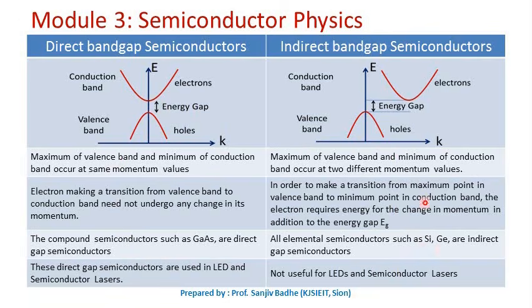These indirect gap semiconductors, silicon and germanium, are not useful for fabrication of light emitting diodes or semiconductor lasers, because the energy gap will be such that the corresponding wavelength will not lie in the visible region. And the direct gap semiconductors, obtained by mixing group 3 and group 5 elements in different proportions, can be utilized in the fabrication of light emitting diodes and semiconductor lasers.